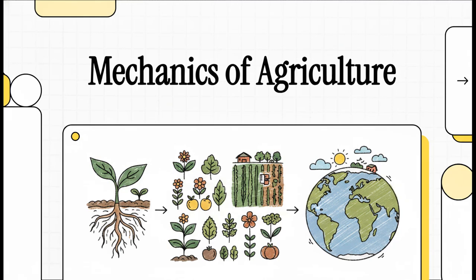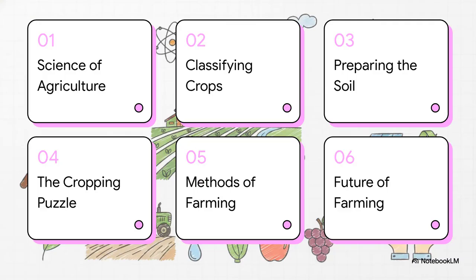Welcome to this explainer. Today, we're taking a massive, comprehensive list of agricultural definitions and, well, transforming them into a fascinating, logical journey. We're going to zoom literally all the way in on a single root and then scale right back out to the entire Earth's ecosystem. It's just an incredible story of human engineering meeting natural science. Okay, let's just dive right into this progression.